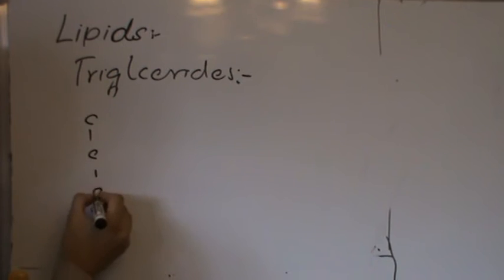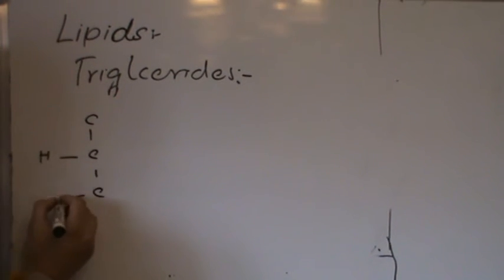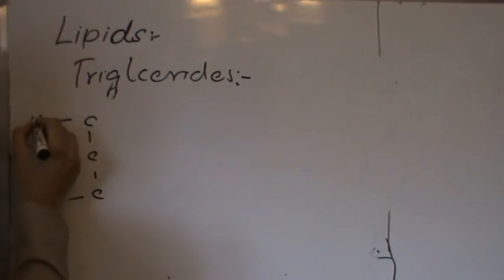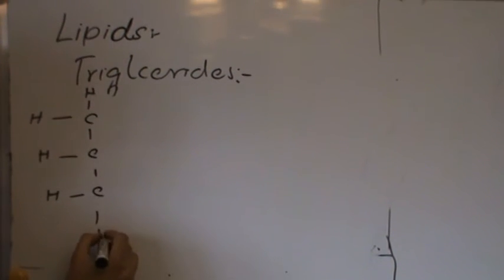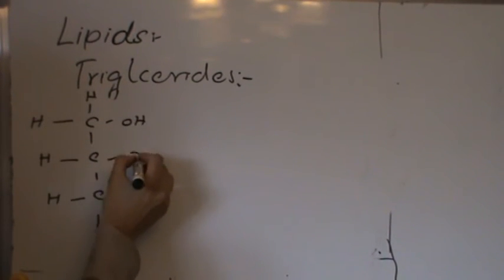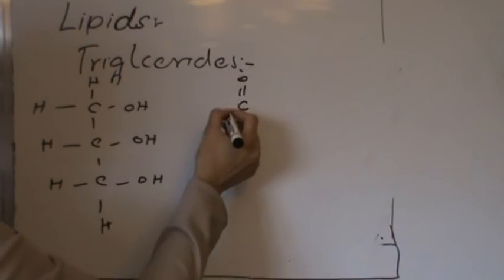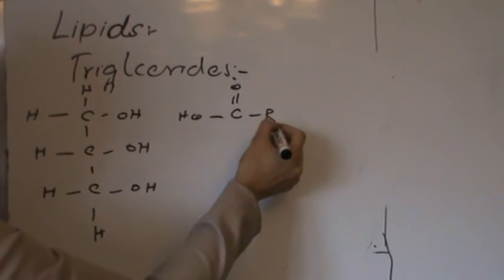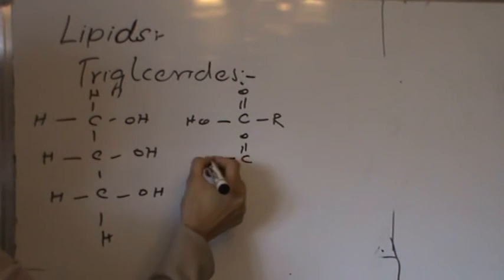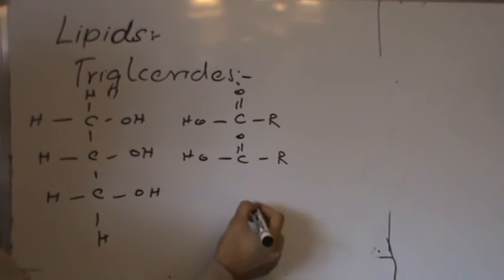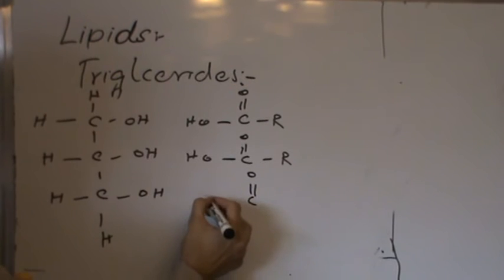For example, this is one molecule of glycerol. This is one fatty acid, this is the second fatty acid, this is the third fatty acid.